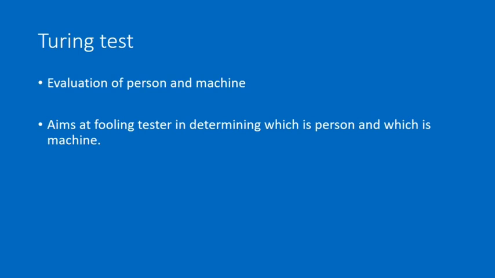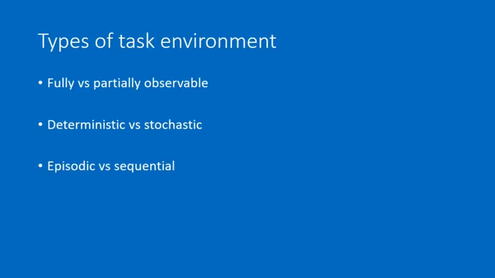Now the tester will start questioning both by typing questions, and he will also receive typed messages. So the target here is to fool the tester. If the tester cannot decide who is the machine and who is the person, then the machine is said to be intelligent. Now comes types of task environment or properties of environment.